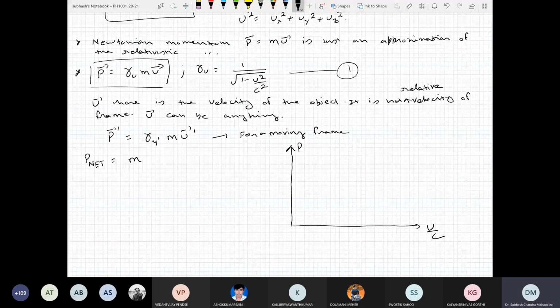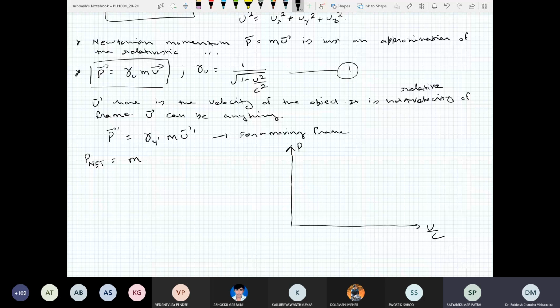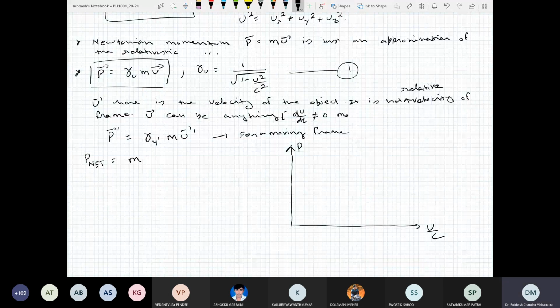Sir, will you write that u can be anything, but we have specified now u is the velocity of the object. Yeah, so that velocity can be accelerated as well. Anything means it can have any value. It can be acceleration as well. So du by dt may or may not be zero. Is this clear now?